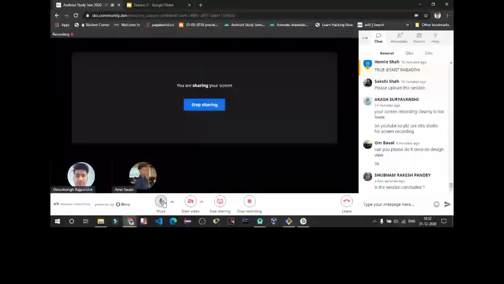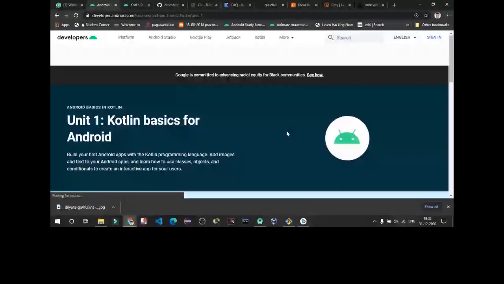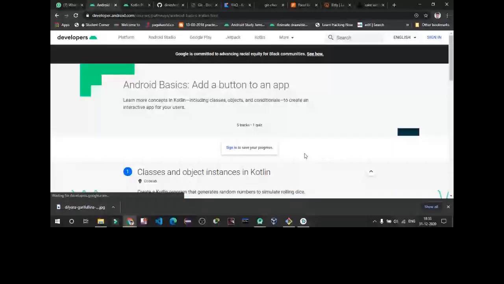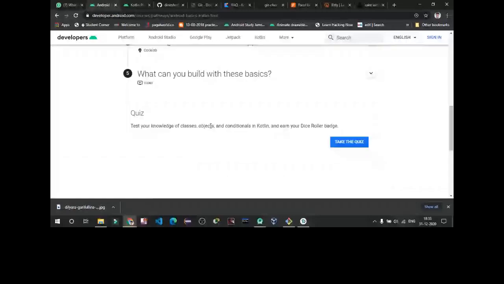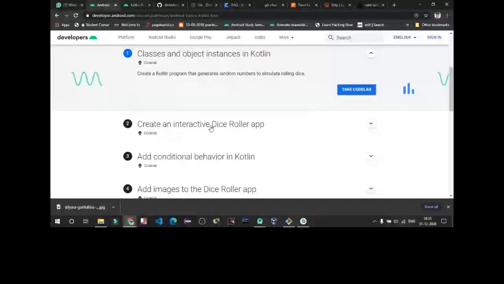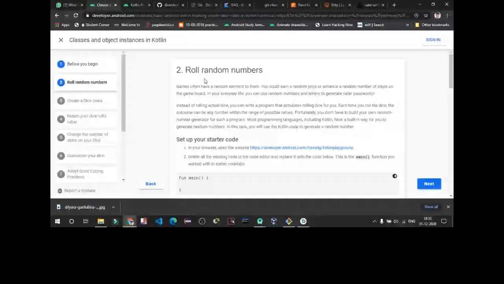So our last pathway is how to add a button to your Android application. Here we are going to create an app named Dice Roller app. Before we begin, there's some important knowledge about Kotlin's functions, classes and object concepts. So, how to roll a random number using a Kotlin program.